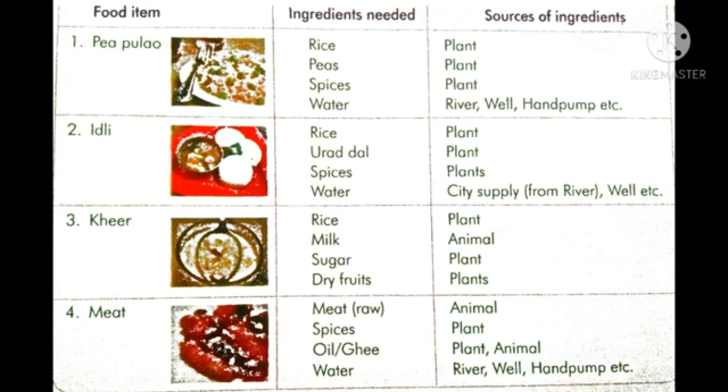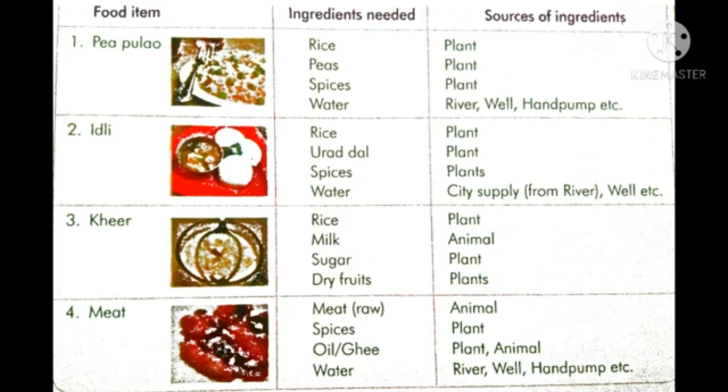First food item, pea pulao. For that we need ingredients. They are rice, peas, spices, and water. Now we'll see the sources of these ingredients.